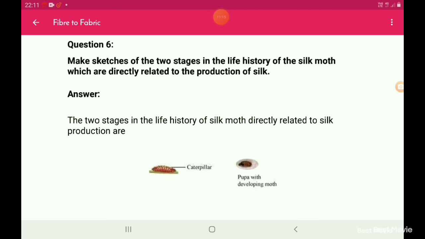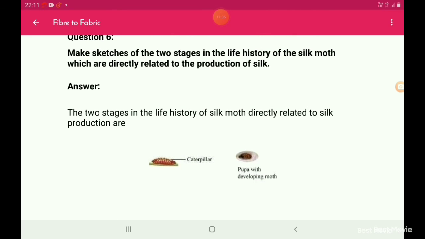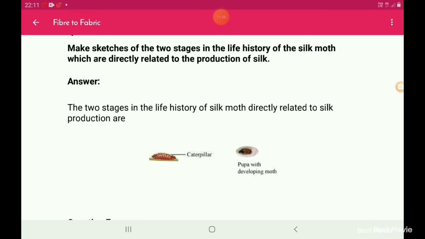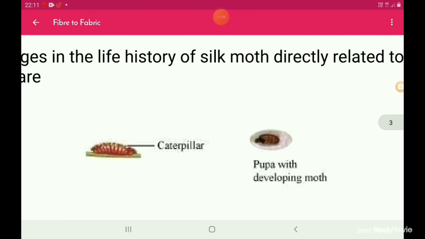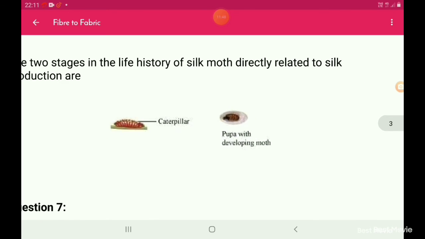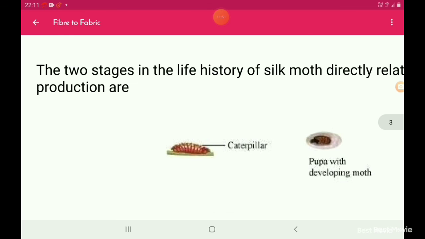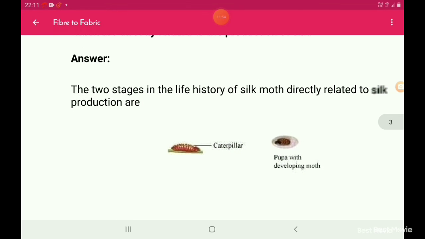Make sketches of two stages in the life history of the silk moth which are directly related to the production of silk. Answer. The two stages in the life history of the silk moth directly related to silk production are shown. They'll ask you to draw the diagrams, so let us see this carefully. You can pause the video and draw this, or you can take a screenshot. This is also a very important question.